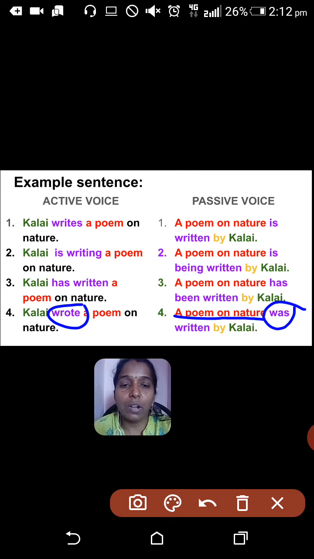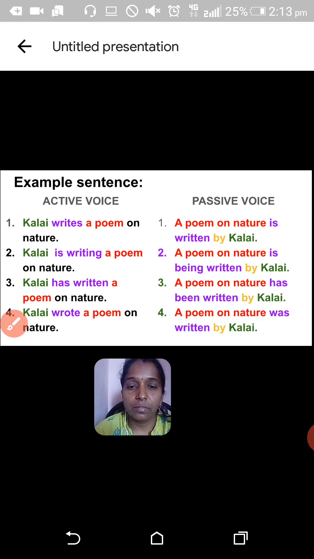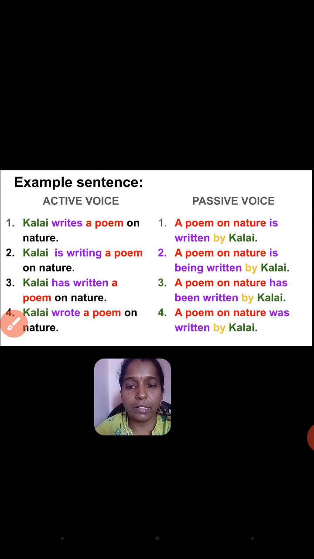I have added was here because the given verb is simple past tense and the subject is singular. So a poem on nature was written by Kalai. This is the way to change simple past tense in active voice to passive voice.